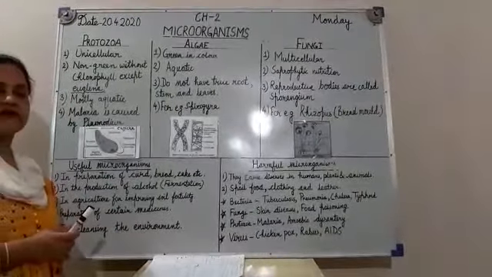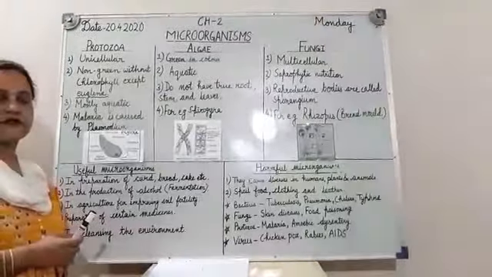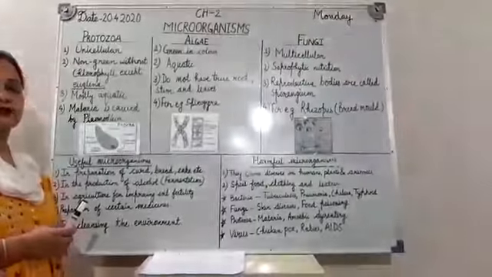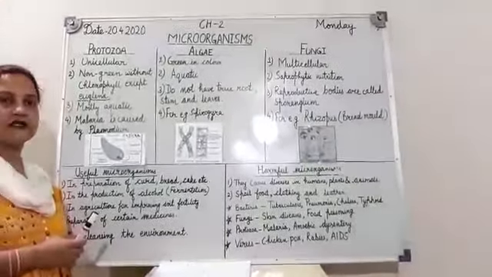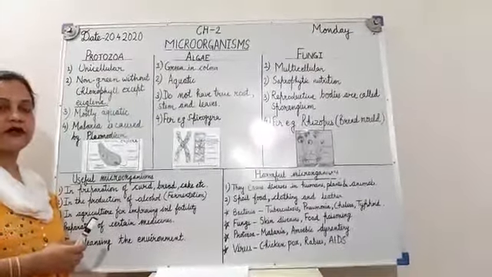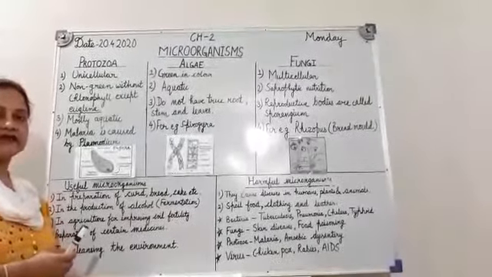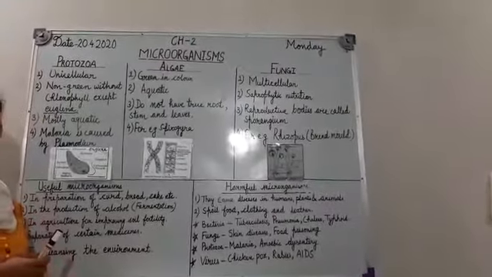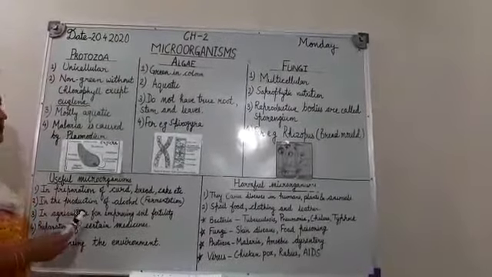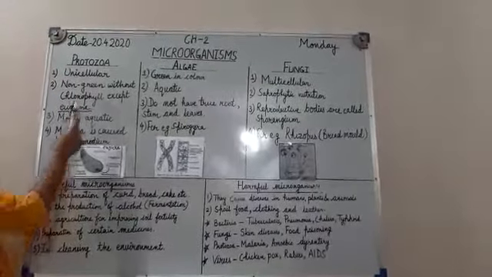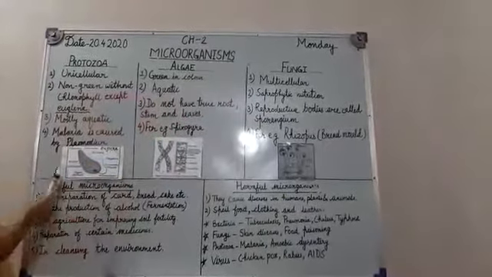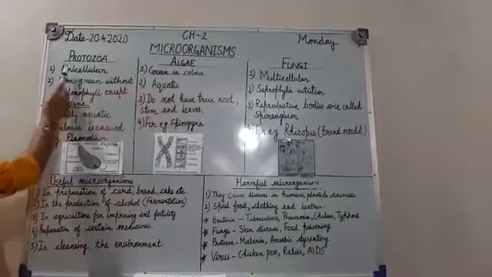And we have discussed the 5 types of microorganisms: bacteria, viruses, fungi, protozoa and algae. We have discussed the characteristic features of viruses and bacteria. Today we will discuss the features of protozoa, algae and fungi. Now first we will start with the protozoa.